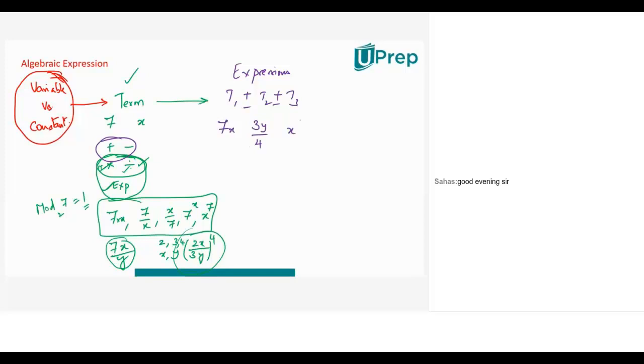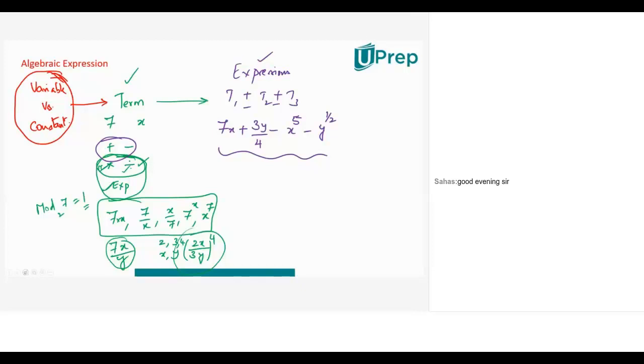So what is an expression basically? An expression is a combination of terms. A term is a combination of variables and constants. But the difference between a term and an expression is that a term is a combination of variables and constants combined by the operations of multiplication, division, and exponents, whereas an expression is a combination of terms where 2 or more terms are combined by addition or subtraction. Such combinations are called expressions.